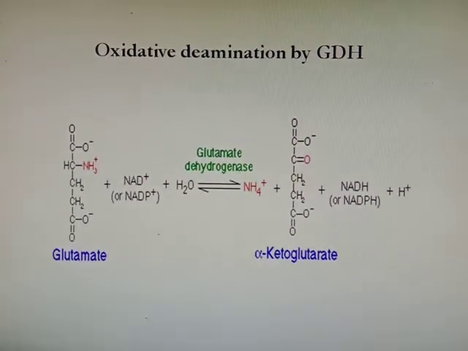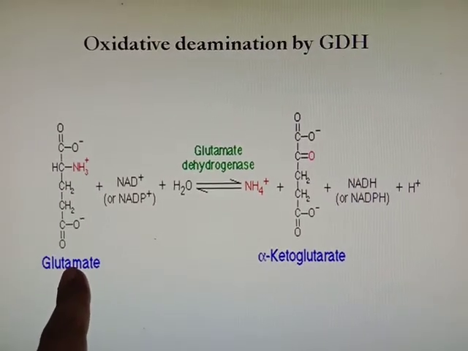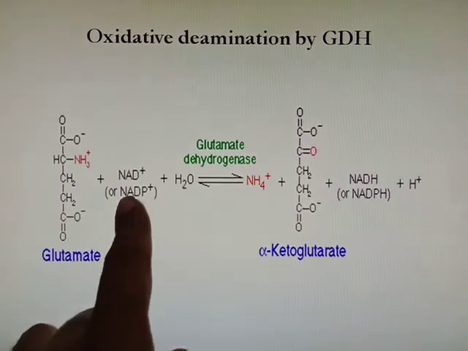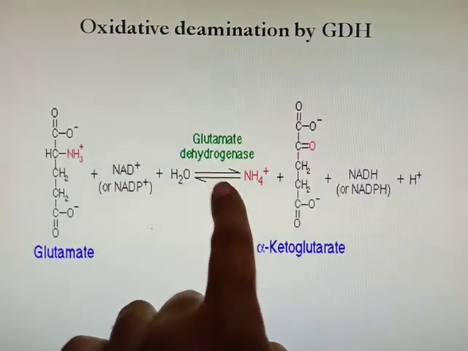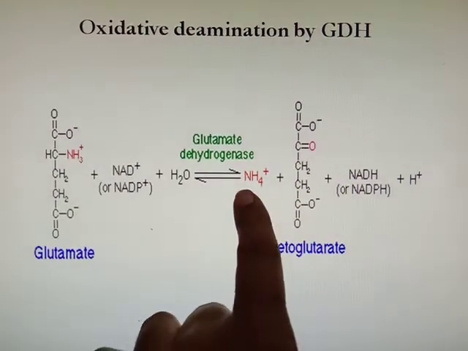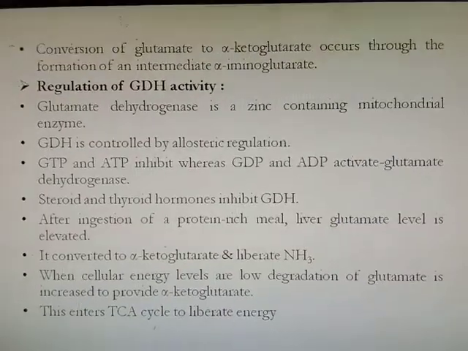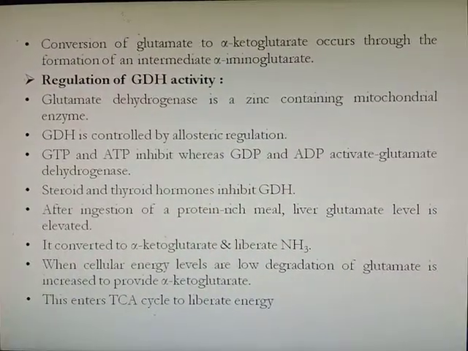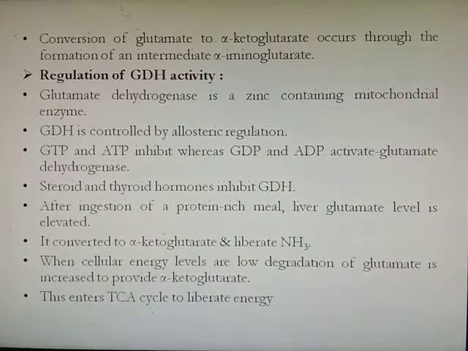So, oxidative deamination by glutamate dehydrogenase: whatever ammonia is shifted during transamination forms glutamate. Then, in the presence of NAD or NADP, the glutamate dehydrogenase enzyme forms alpha ketoglutarate and releases free ammonia. The conversion of glutamate to alpha ketoglutarate occurs through the formation of the intermediate alpha iminoglutarate.